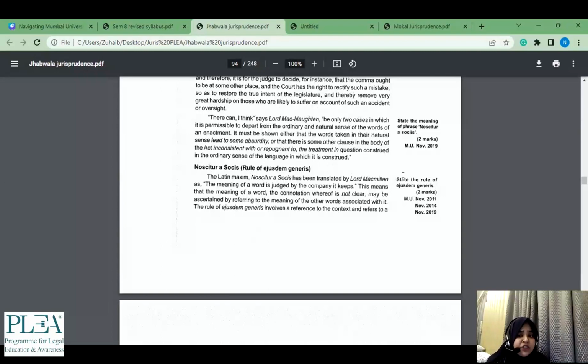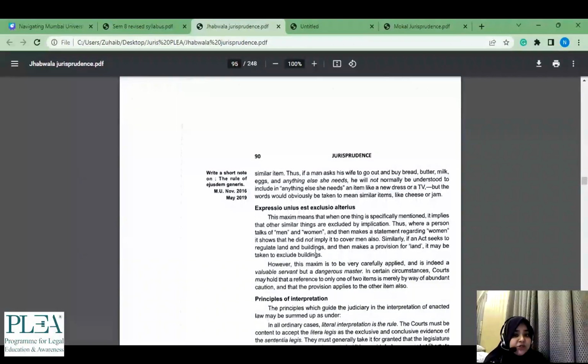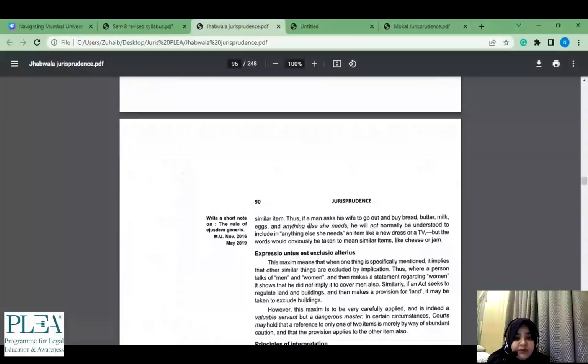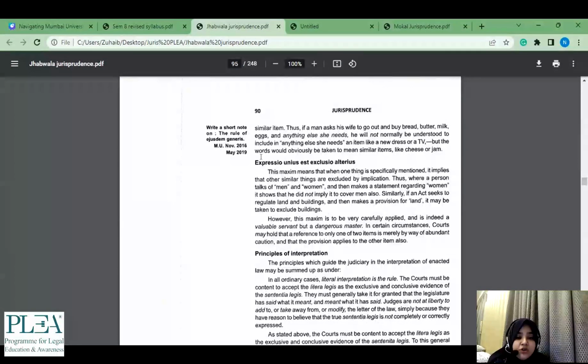Because the sociology paper again is not set by your LLB professor; it is set by normal sociology teachers who come and teach you. So I'm explaining that just because you have read this, it doesn't mean you leave it and move ahead. Read this, at least know what it means. The maxim means that when one thing is specifically mentioned, it implies that other similar things are excluded by implication. You can move ahead after reading just that. That is enough. If you know this much, you can add illustrations and more examples to your answer later. At least know the meaning of what this means.